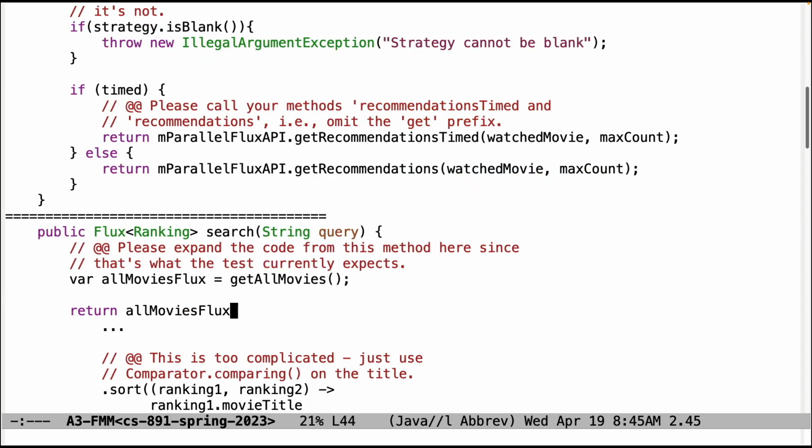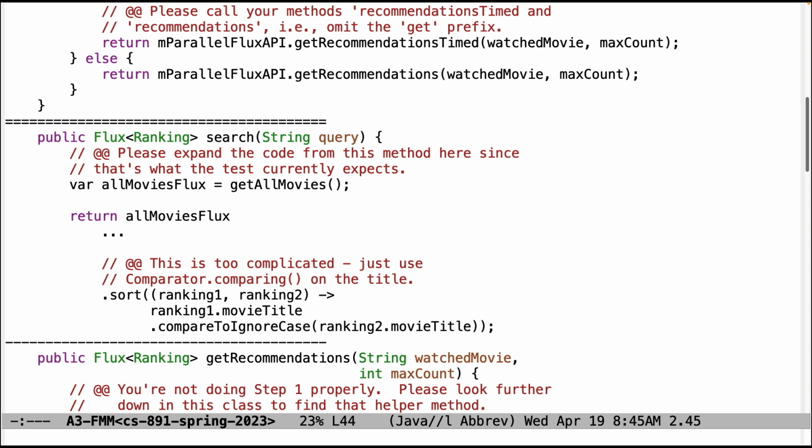Now let's turn over to the server side of the house. So this is a good idea, but not quite there because the tests don't support it at the moment. I think we've actually added support to do this, but please don't make the call to get all movies inside of search at the moment because the tests don't check for that. They probably will, and I think they do now, but your tests don't do that.